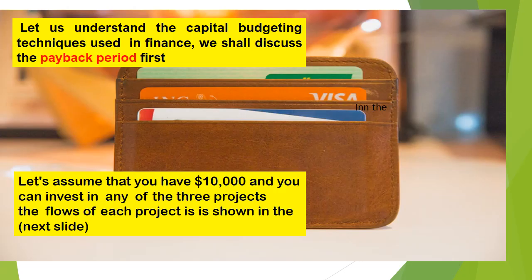Now let's start with the capital budgeting techniques we have. The first one is the payback period. Although this is not a very superb evaluation technique, we have to study it in finance. For that, the best thing would be to study an example. Let's say we have $10,000 in our hand, and with this $10,000 you can start 3 or 4 projects available to you.